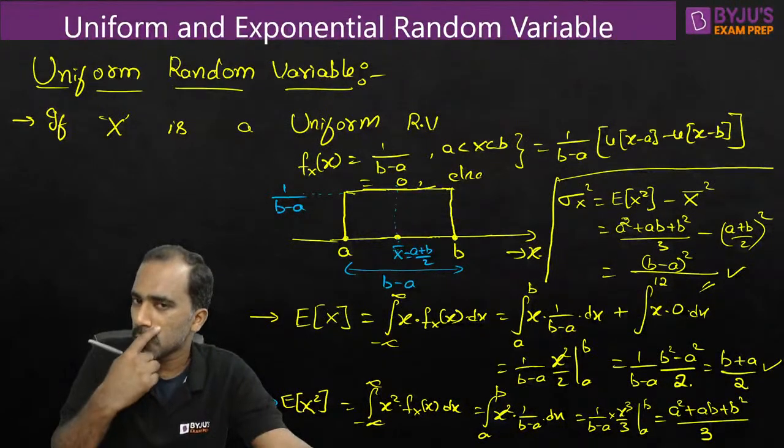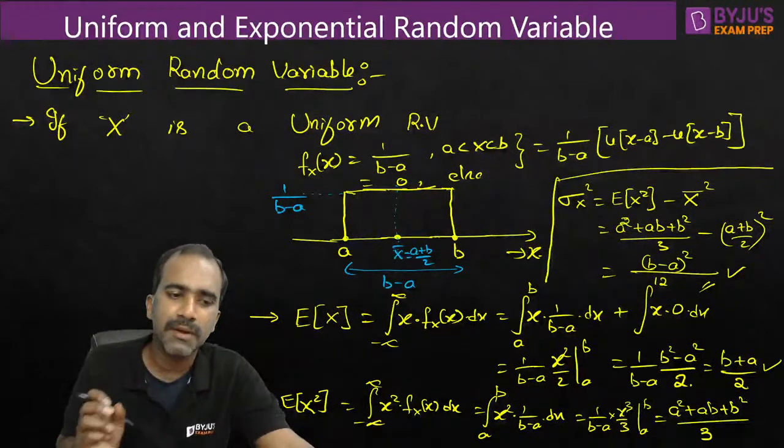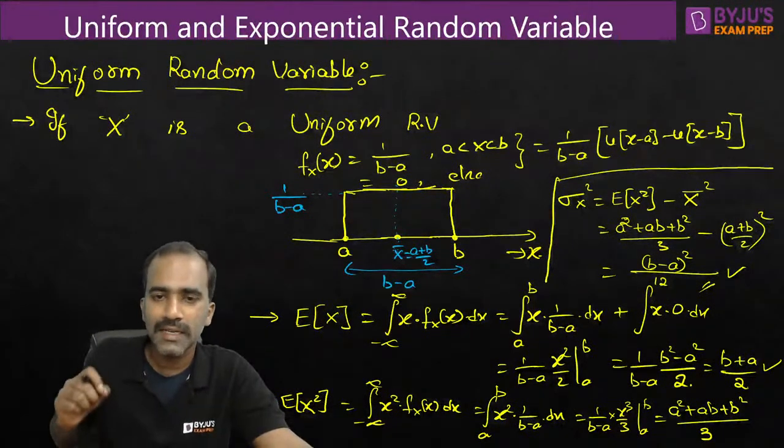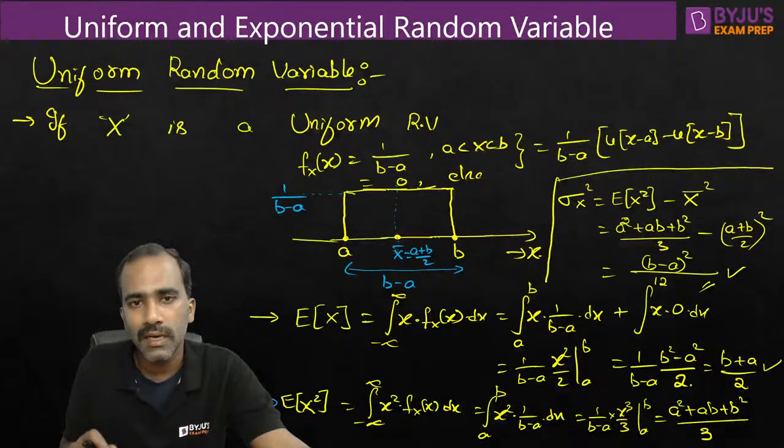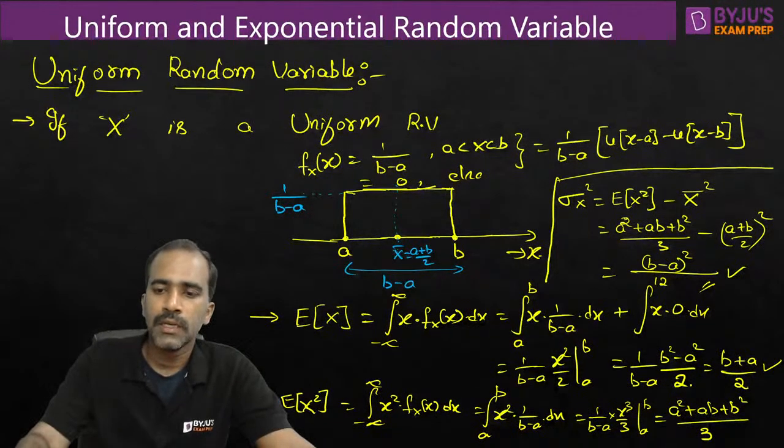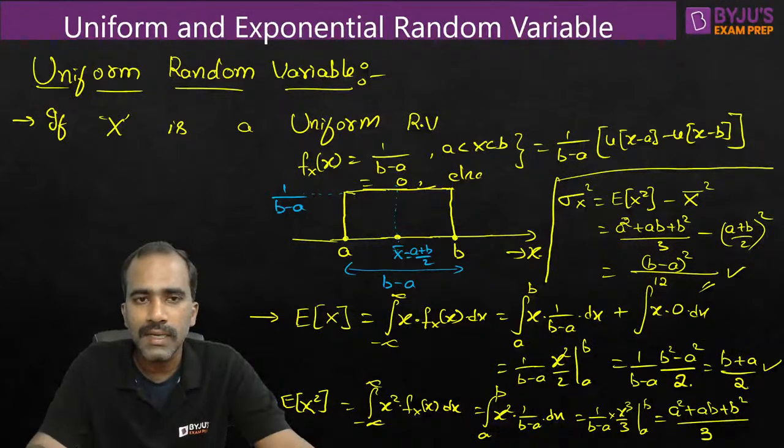But don't try to remember too many things. Remember only the least number of things possible, only what is definitely necessary. Other things you have to get from the logic, from the basics. Right? So that is the understanding of the uniform random variable.